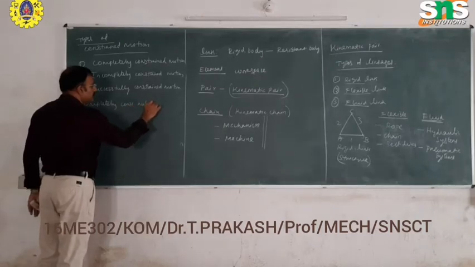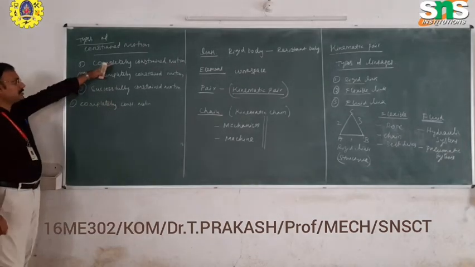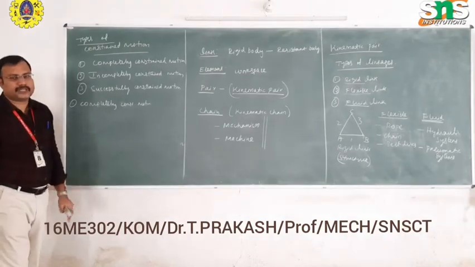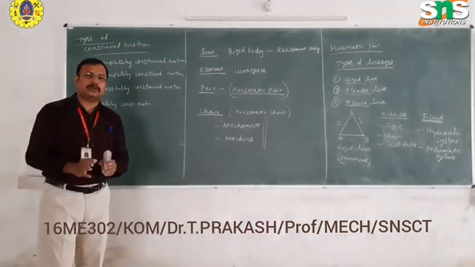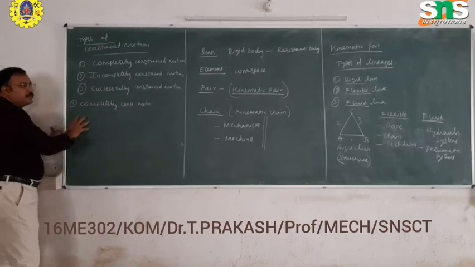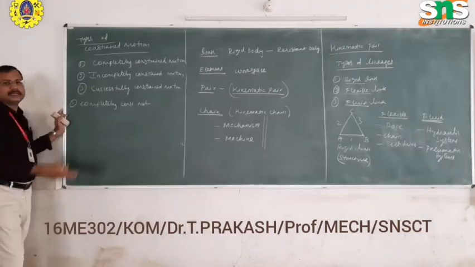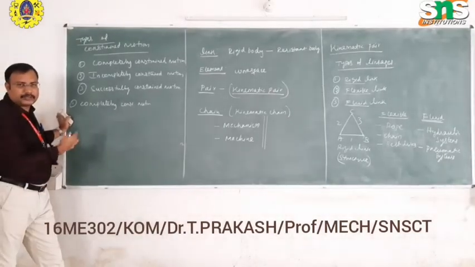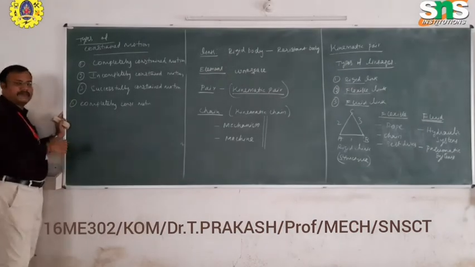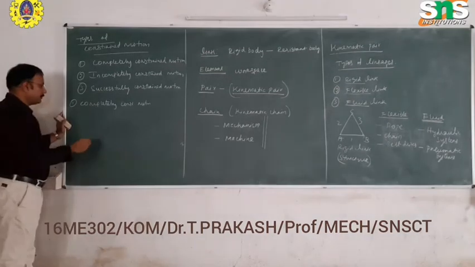In all mechanisms you have to transmit some form of motion from input to output. In completely constrained motion, we can transmit the exact motion from input to output. If you give any force, the body will move only in one direction.